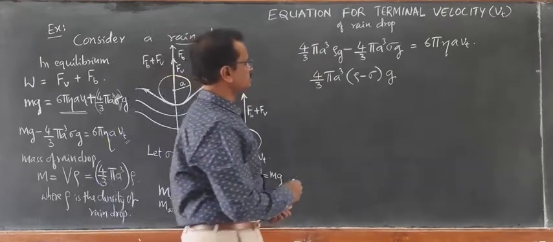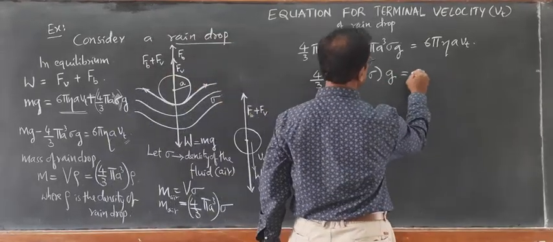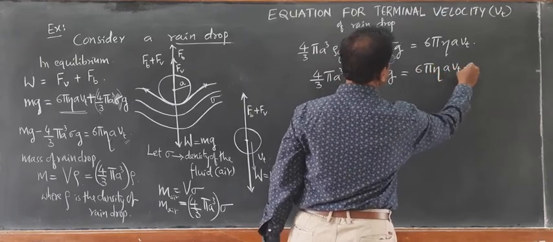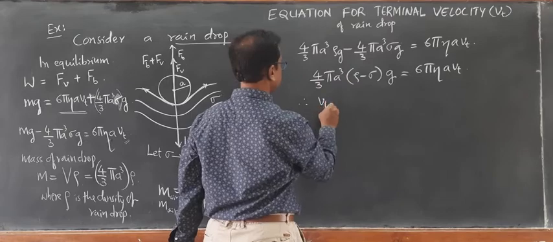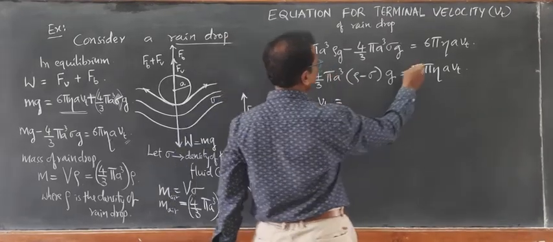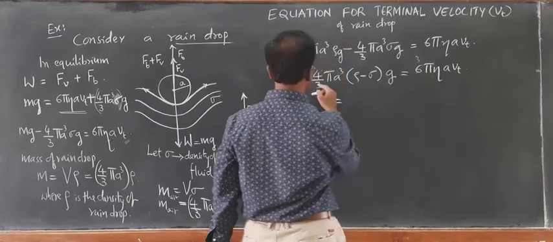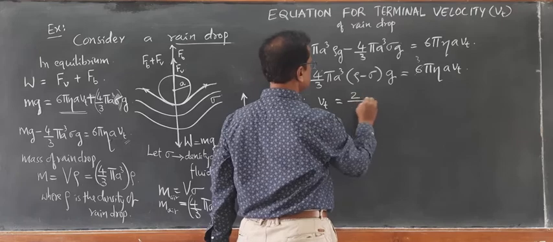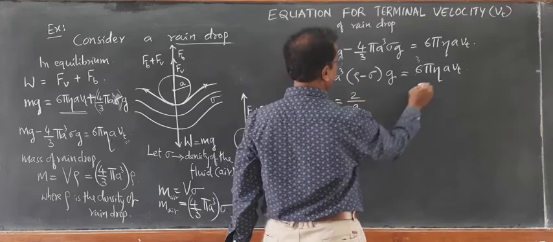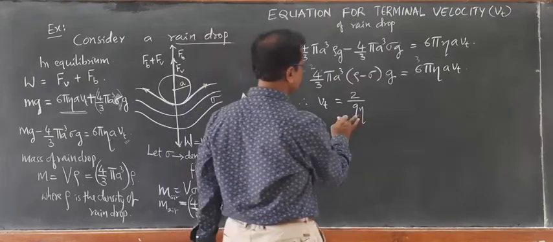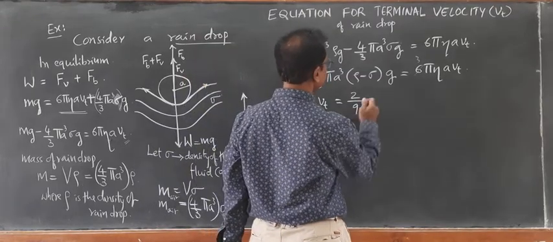This becomes the LHS, that's equal to 6 pi eta A V. Therefore, terminal velocity Vt, you can cancel the 3s here, so it becomes 2 by 9, and eta comes to the numerator, 2 by 9 eta.